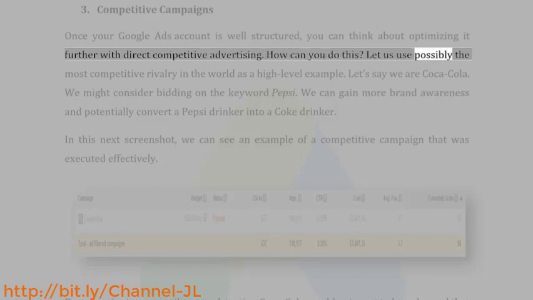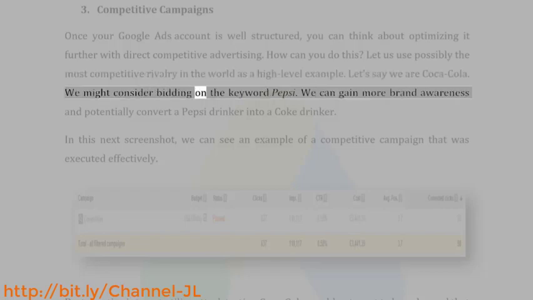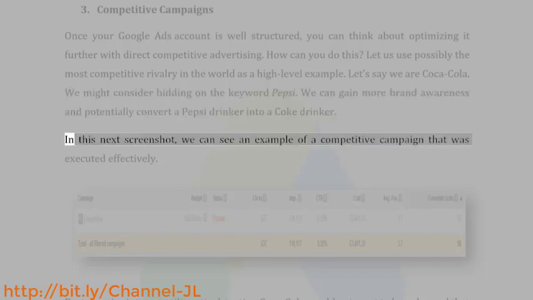Let us use possibly the most competitive rivalry in the world as a high-level example. Let's say we are Coca-Cola. We might consider bidding on the keyword Pepsi. We can gain more brand awareness and potentially convert a Pepsi drinker into a Coke drinker. In this next screenshot, we can see an example of a competitive campaign that was executed effectively.